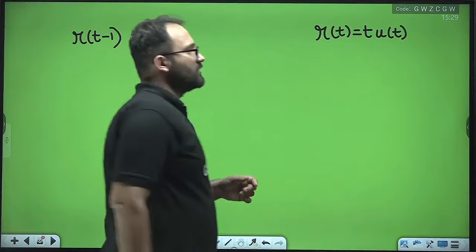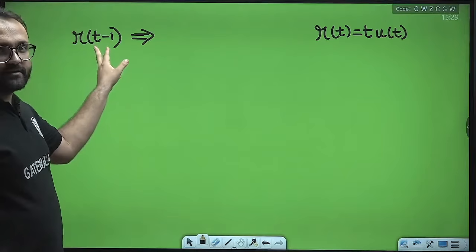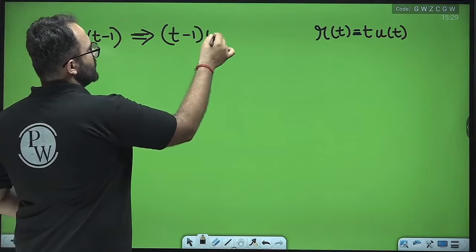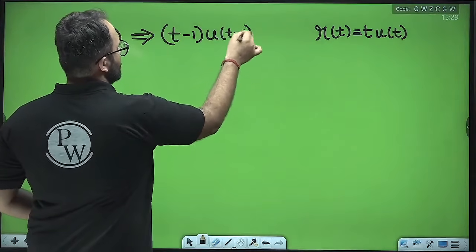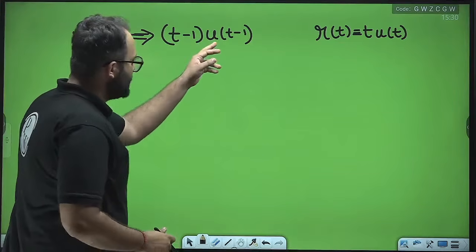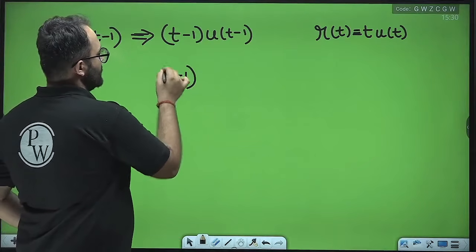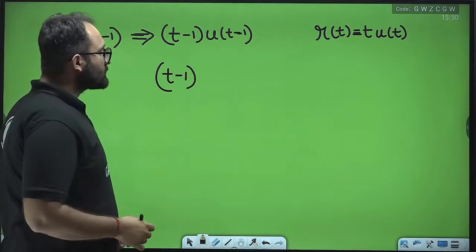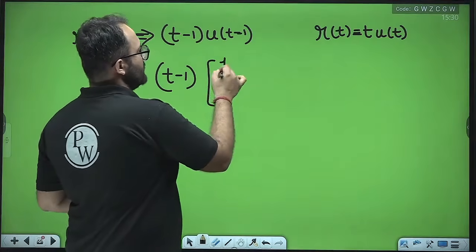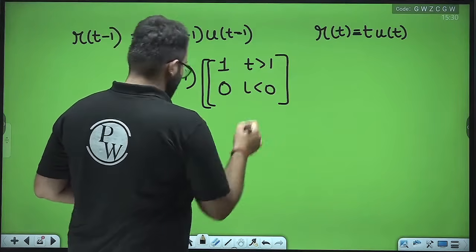Now, if I put t-1 here, then obviously it will be (t-1)·u(t-1), okay? Now, u(t-1) means it is equal to 1 for t greater than 1 and 0 for t less than 1.